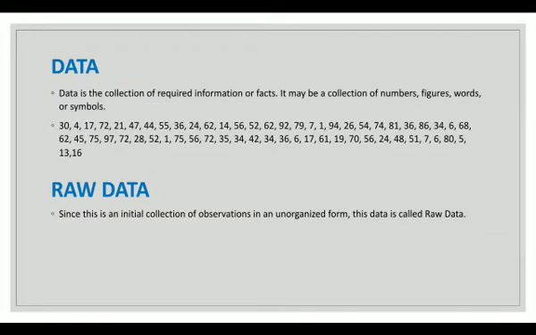What do you mean by data? Data is the collection of the required information or facts. It may be a collection of numbers, figures, words, or symbols. So, here is an example: 34, 17, and so on. This is a collection of numbers. What do you mean by raw data? Since this is an initial collection of observations in an unorganized form, this data is called raw data.